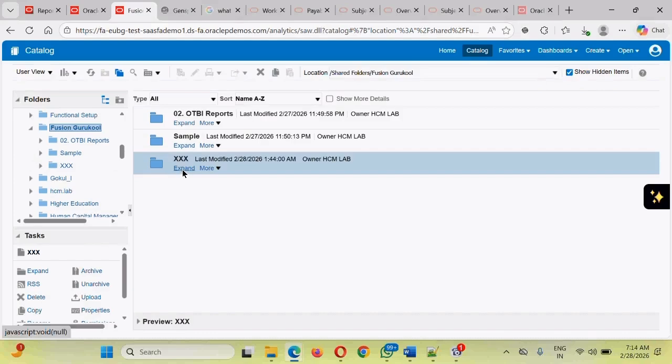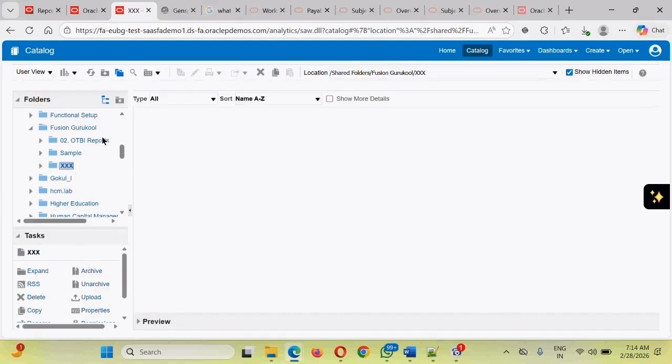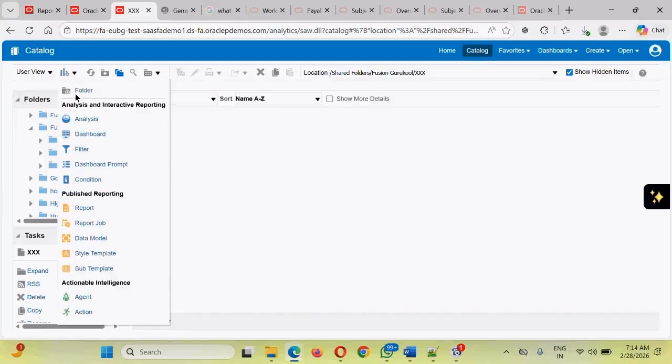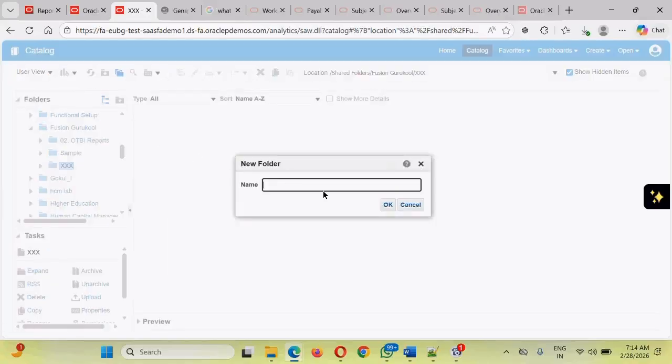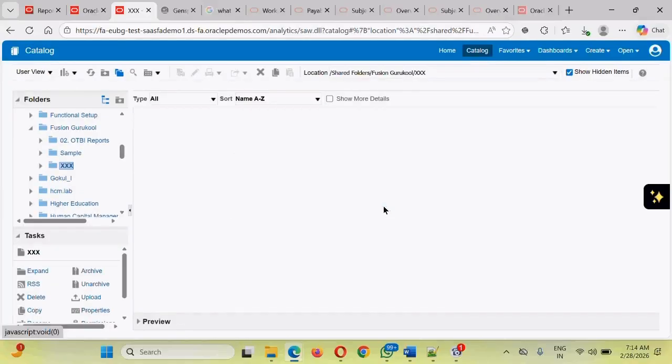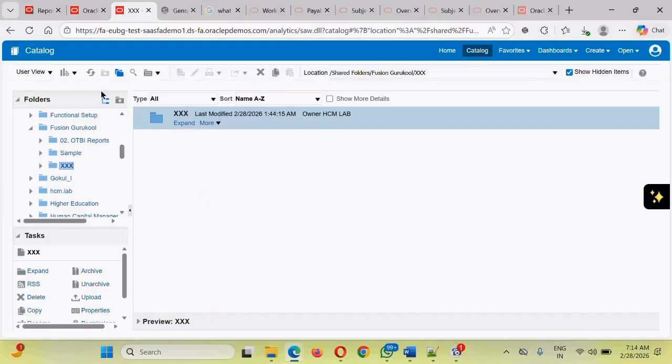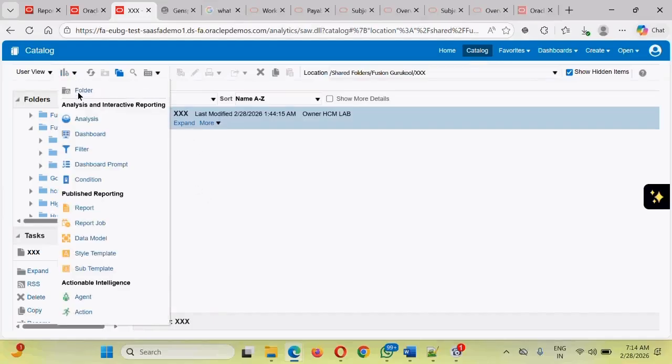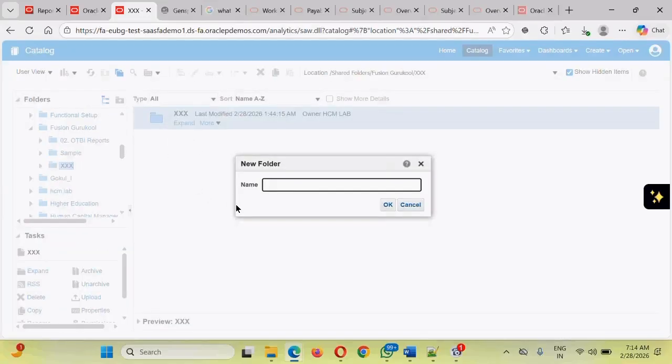If you want to go to a folder, you can click to go inside, or you can click on this, and that also lets you go inside. Within a folder you can also create a folder. You can create a folder with the same name or a different name, and within one folder you can create multiple folders. Like this you can create.